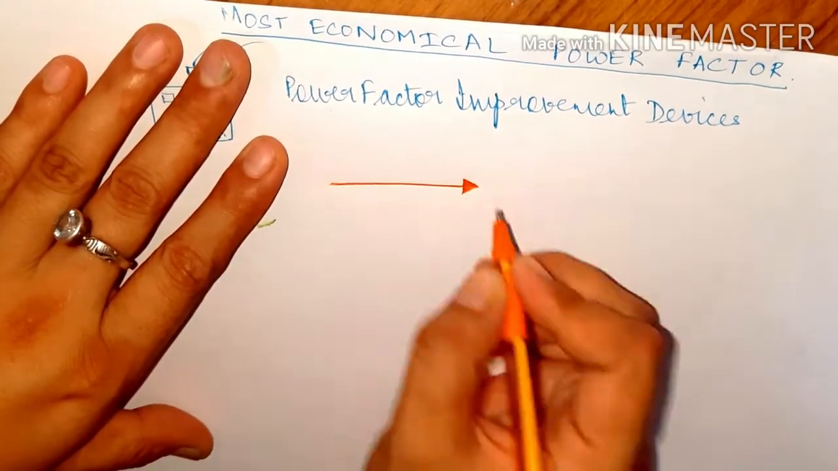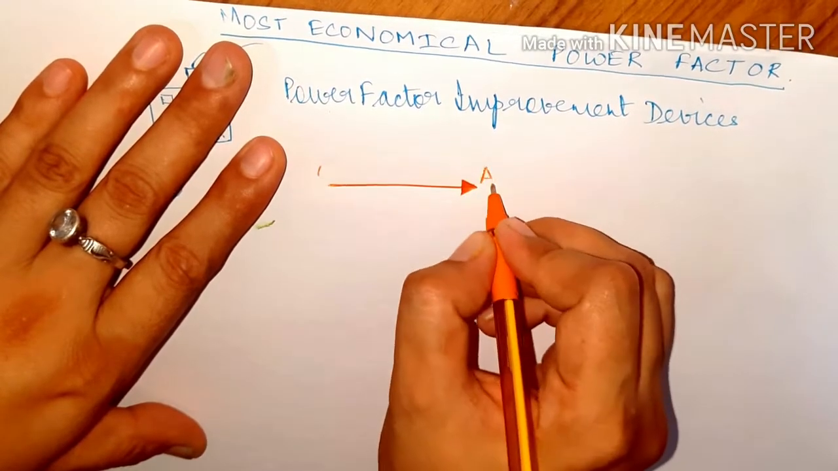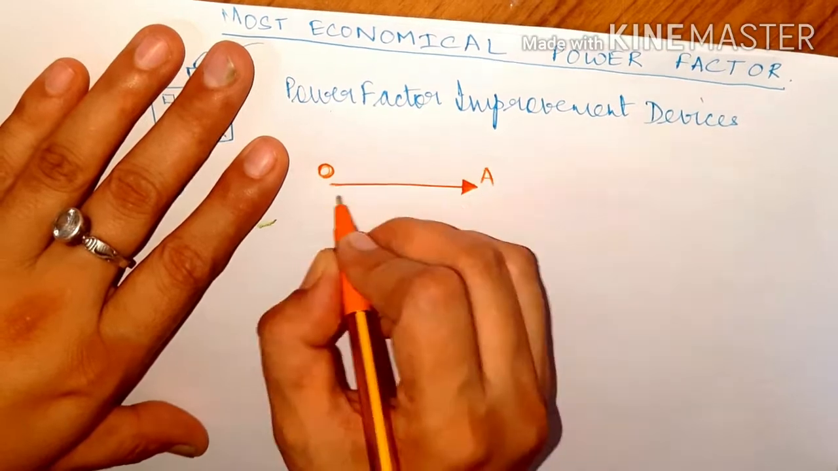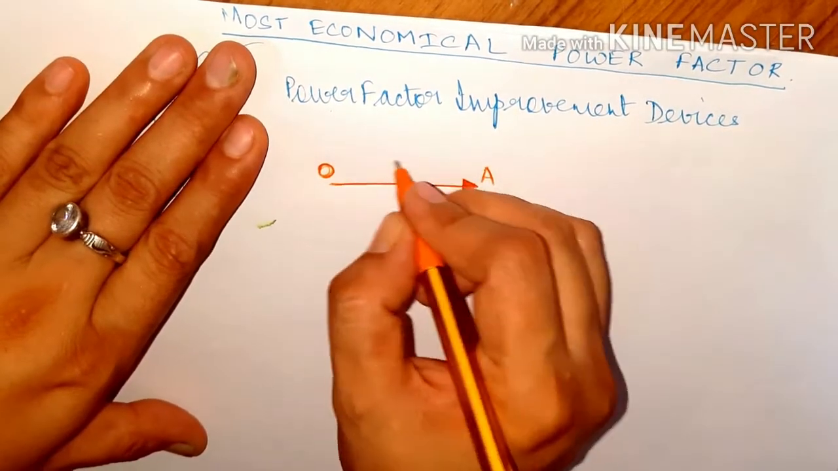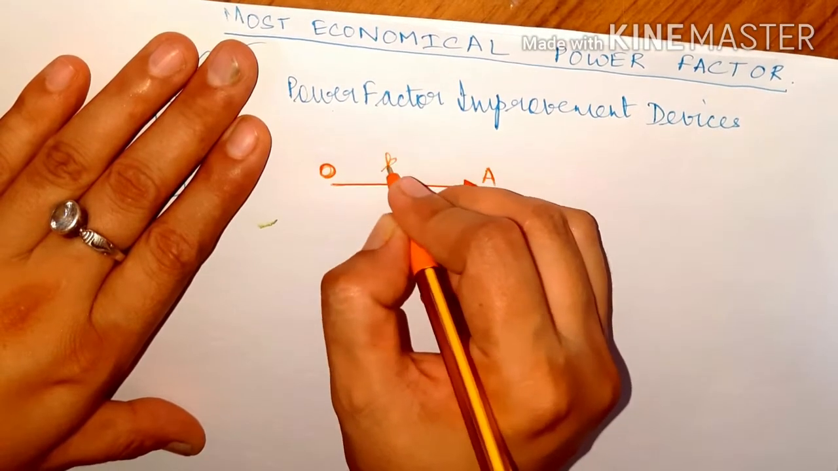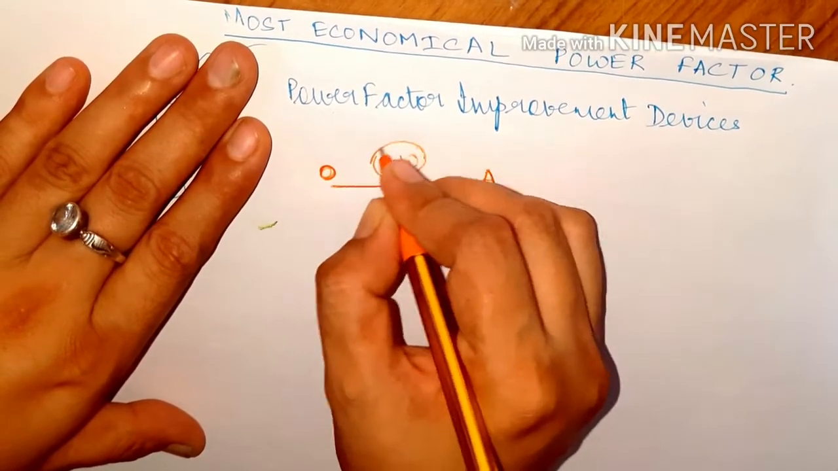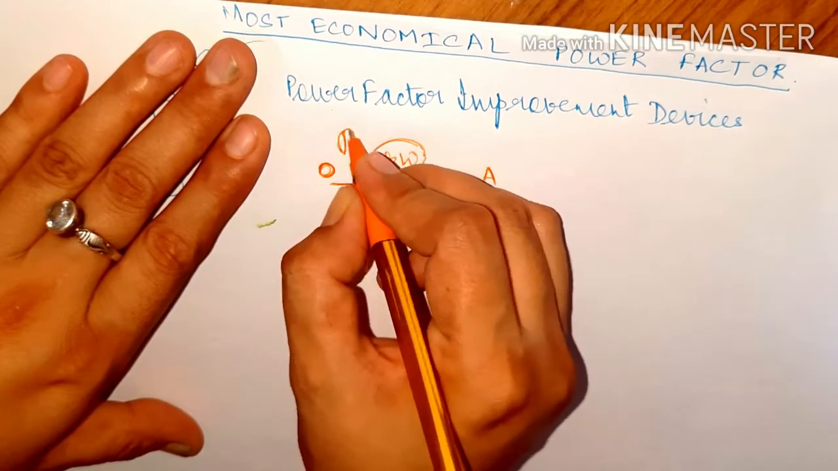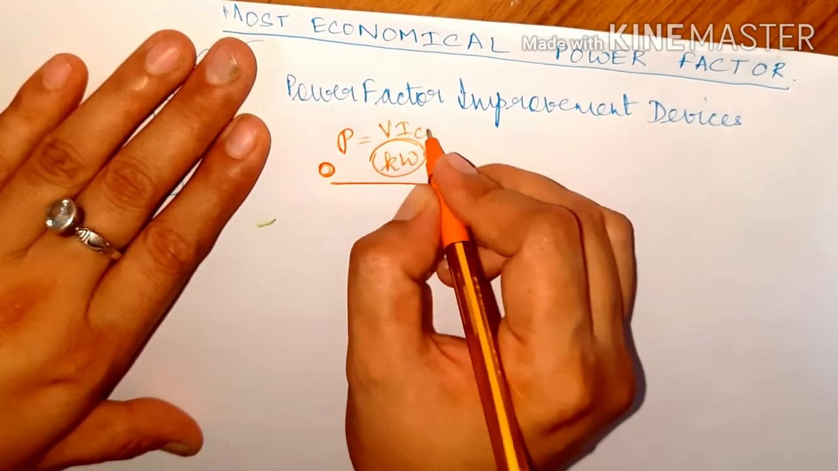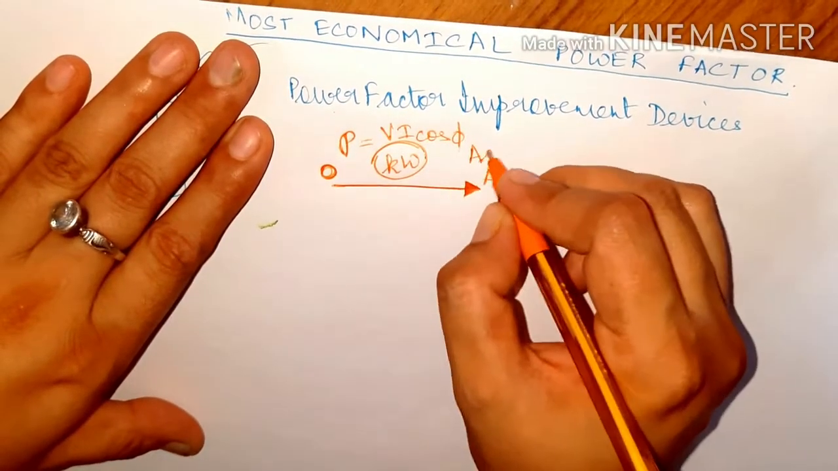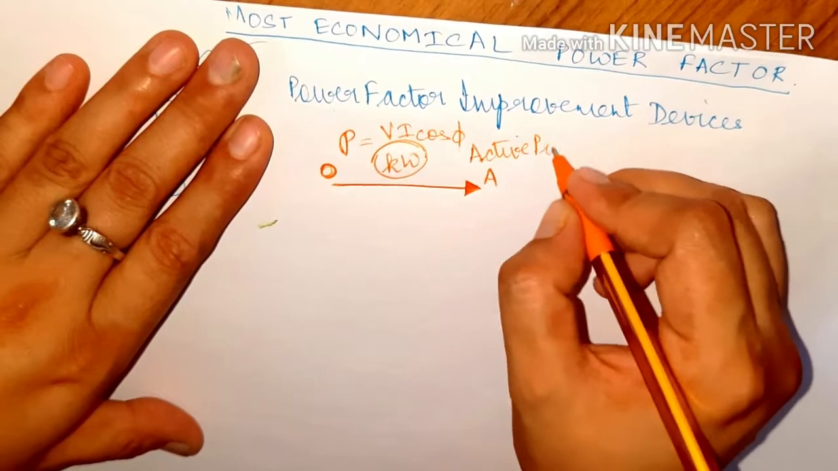Say, for example, OA is the amount of active power that is being spent, what I call kilowatts. The symbol for kilowatts is P. So P is equivalent to VI cos phi. This is basically the amount of active power. I hope I'm clear.